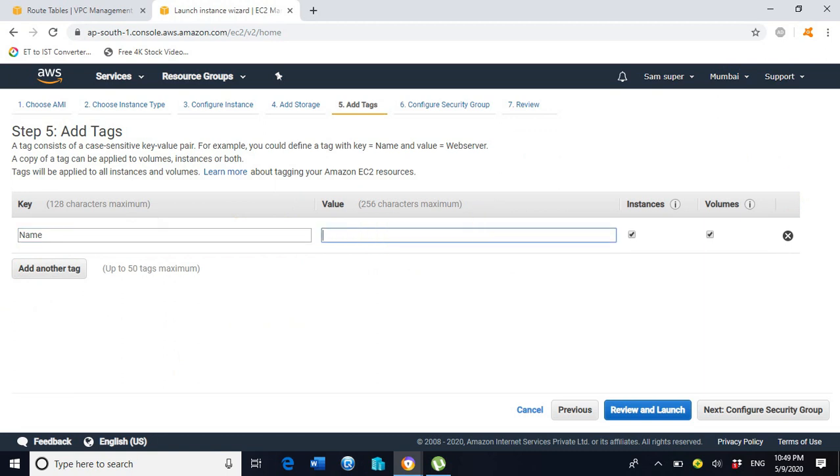Under the value, type the name of the EC2 instance. So I will type here EC2-Mumbai. This name will be suitable according to the purpose and our requirement. It sounds good because we are creating the EC2 instance inside the Mumbai region. So that's why the name is suitable, EC2-Mumbai. We can recognize easily that this EC2-Mumbai instance is located inside the Mumbai region.